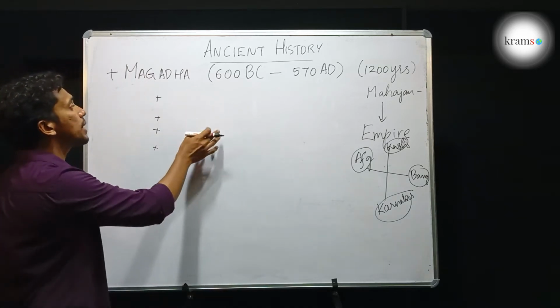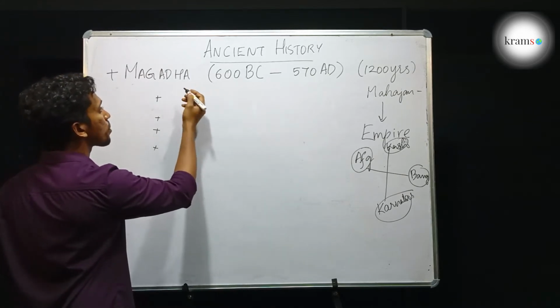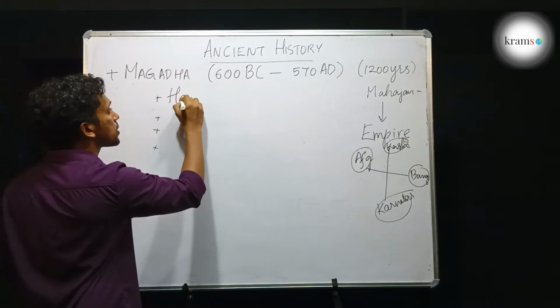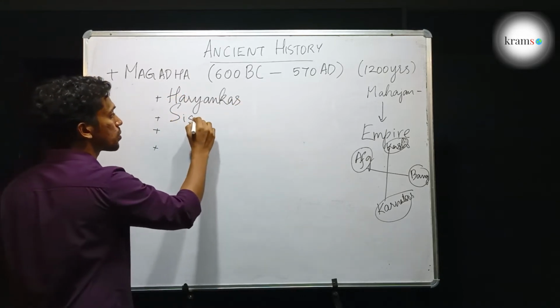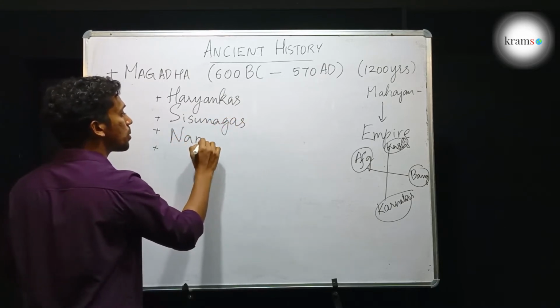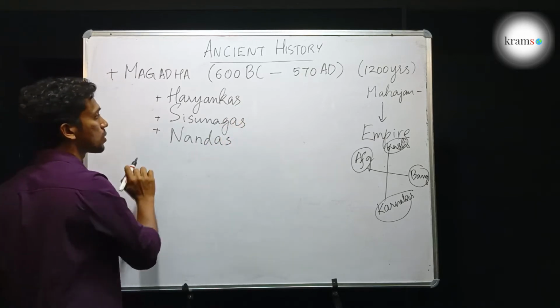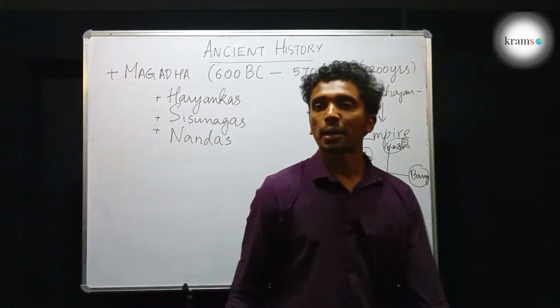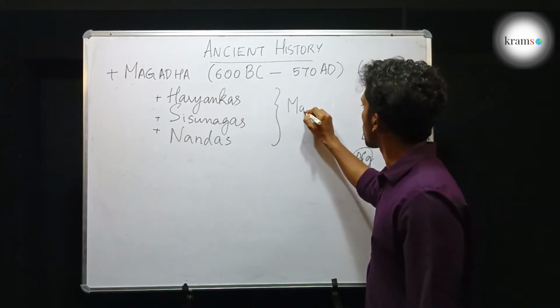So the dynasties that had ruled Magadha were, first, the Aryankas. The second dynasty that had ruled Magadha was the Shishunagas. The next dynasty that had ruled Magadha was the Nandas. During the time period of these three dynasties, Magadha existed as a Mahajanapada.